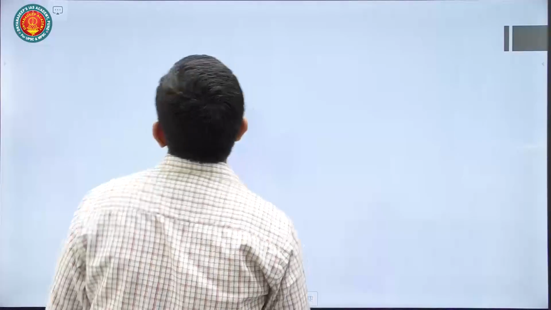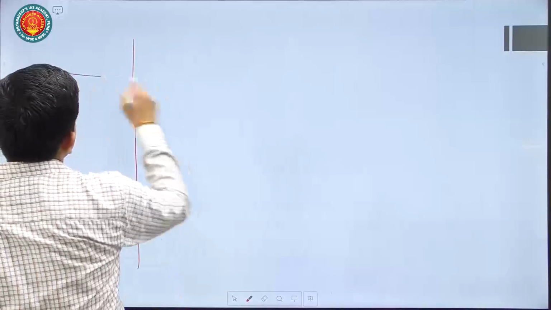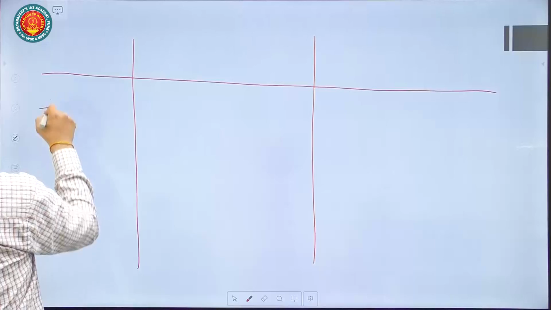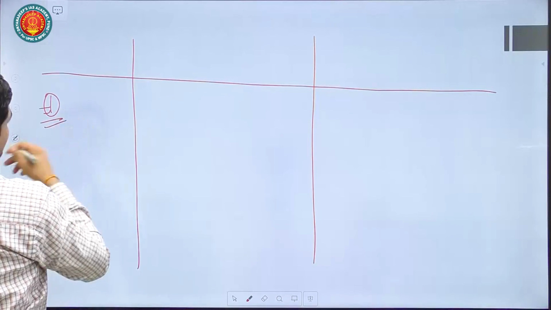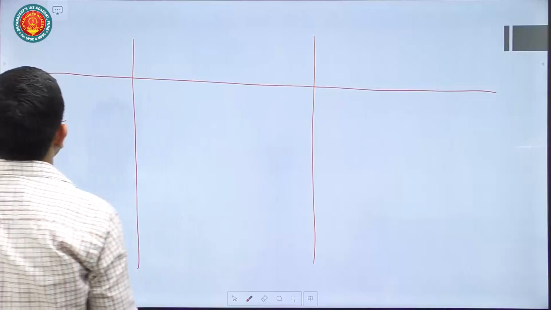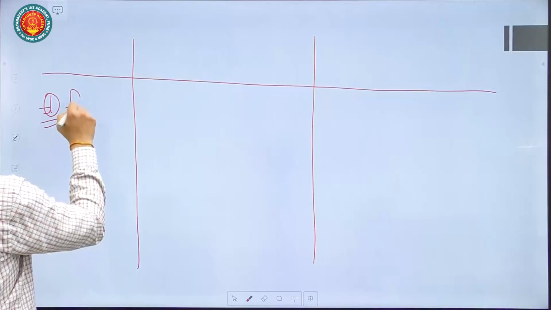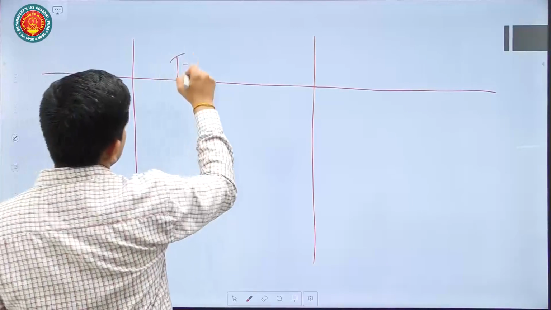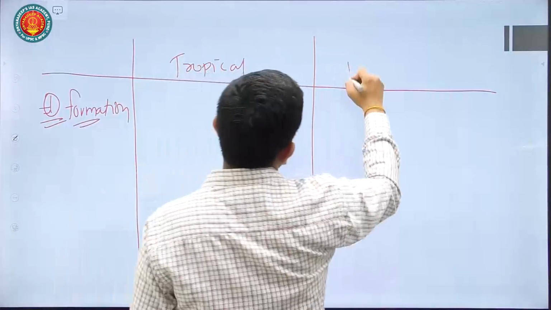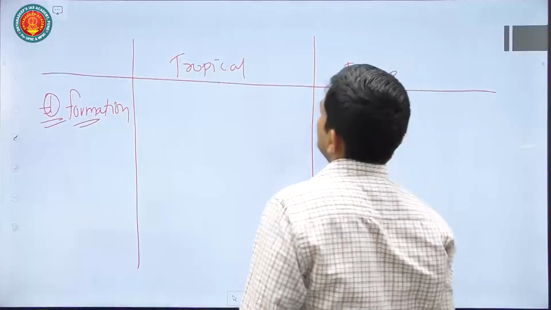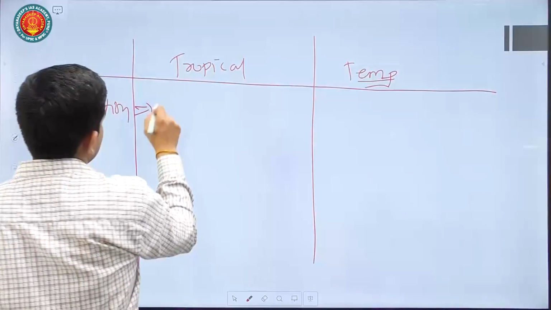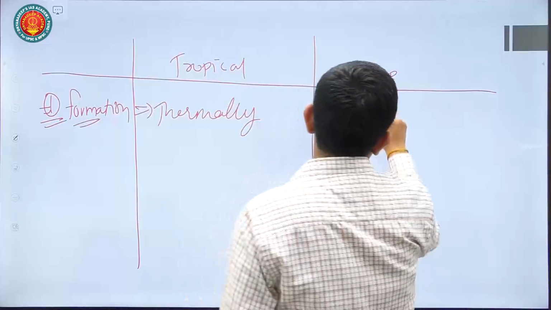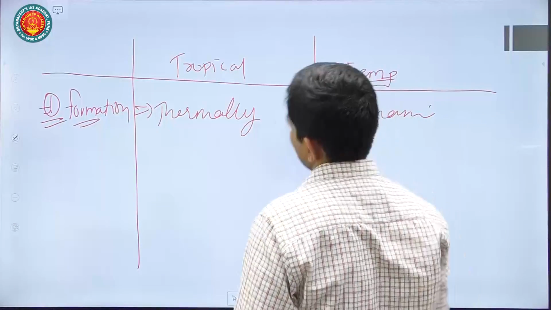You can just make a table there, where you write parameters. For example, for parameter number 1, we can write formation. This will be your tropical, and this will be your temperate. In formation you can write: thermally induced, and the other is dynamically formed because of frontal forces.